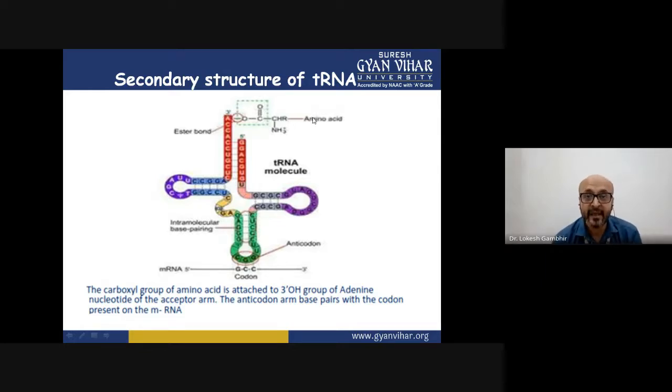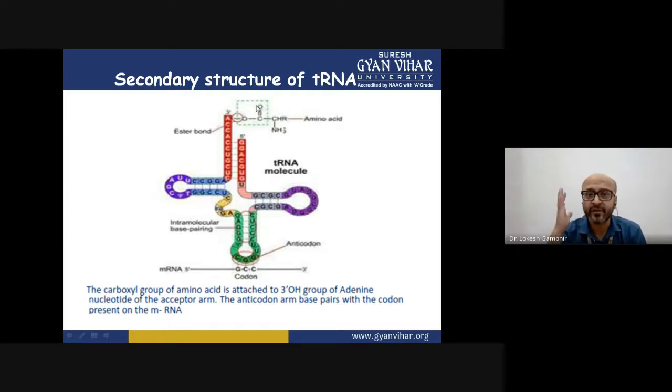And when an amino acid is attached to this particular 3 prime, there is an enzyme which is required to mediate this formation of bond, and that is called amino-acyl tRNA synthetase. Amino-acyl tRNA synthetase will lead to the formation of a bond between the amino acid and 3 prime OH. And combined, this structure is called amino-acyl tRNA.